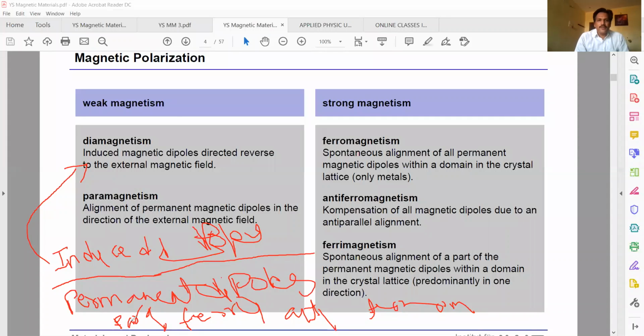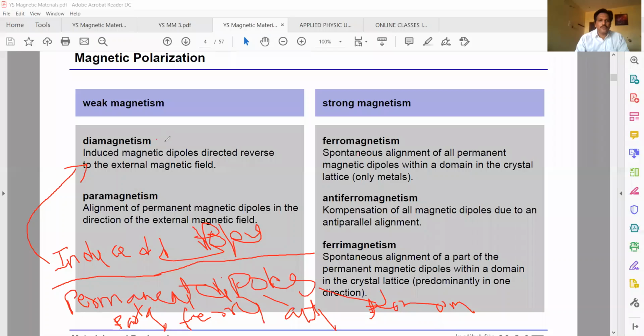When the material has induced dipoles, it shows diamagnetism. When the material has permanent dipoles, it may be paramagnetic, ferromagnetic, antiferromagnetic, or ferrimagnetic. So the total classification of magnetic materials is into how many types?